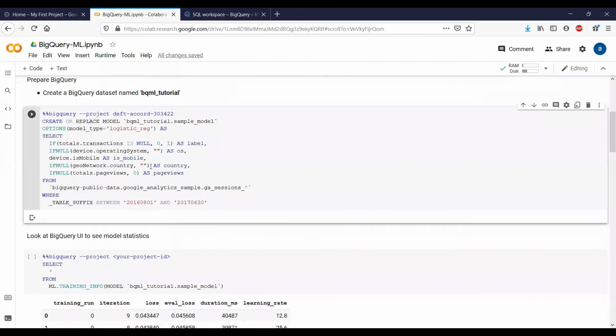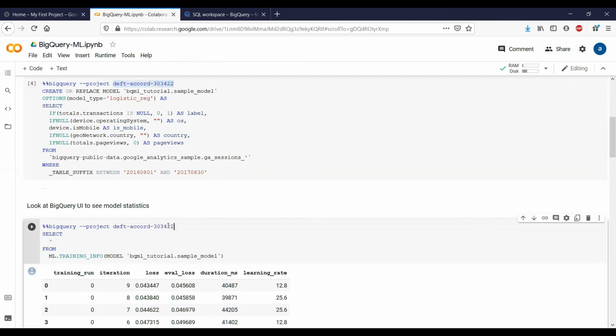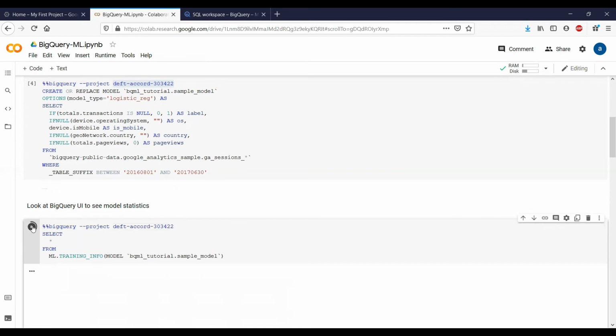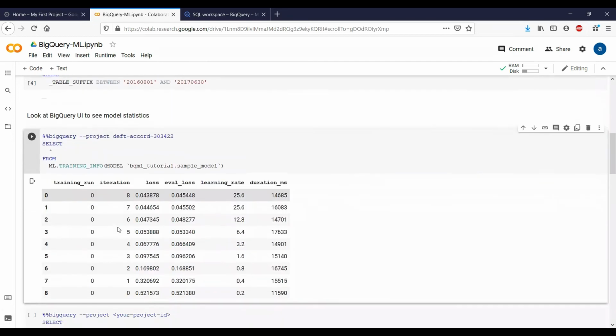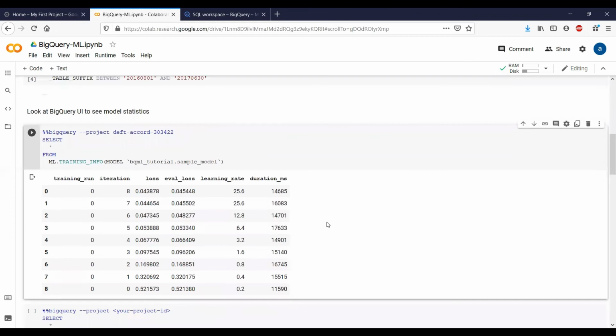So now let's come back to our notebook, and the next step is to look at the model statistics. I did that in the user interface of BigQuery, but I can get the same information right from the notebook. So first, let me copy paste my project ID here, and then I execute the cell. And basically you can see here that I get the same training information back.